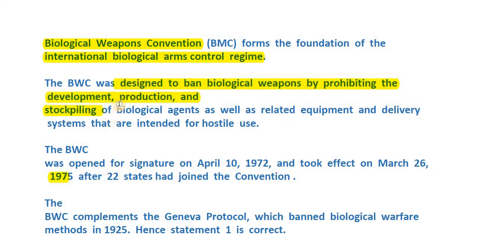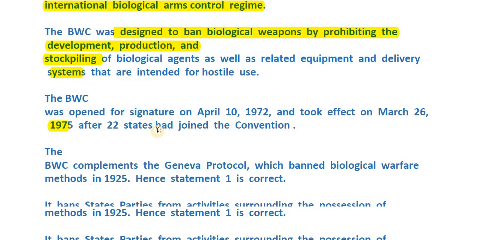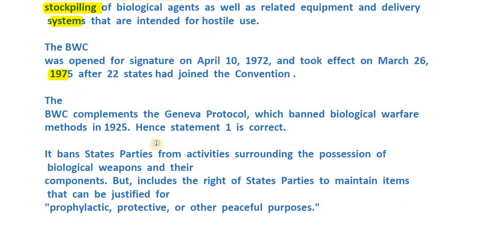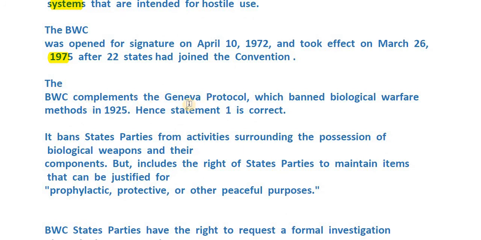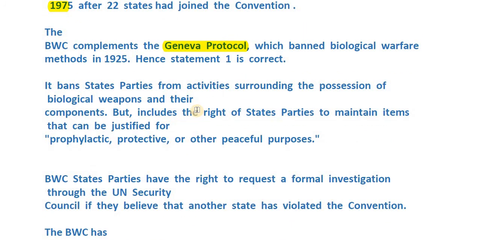Plus, not just of the biological agent, but also of any equipment that can aid its delivery. Because you will release it through some equipment only, so if they are making that equipment also, that too is prohibited. That's it. And let's get on to a little more detail here, that indeed it was to complement the Geneva Protocol. We'll see what the Geneva Protocol is. This is important.